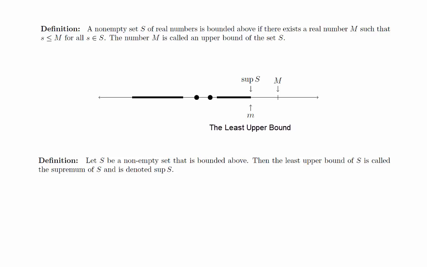But the intuition that this value should exist turns out to be false for the rational numbers. There are very peculiar gaps in the rational numbers, such as at the square root of 2, where things go wrong. We will explore this idea in class. If we want to fill those gaps so that every set that has an upper bound is guaranteed to have a least upper bound, we need to use an axiom known as the completeness axiom.